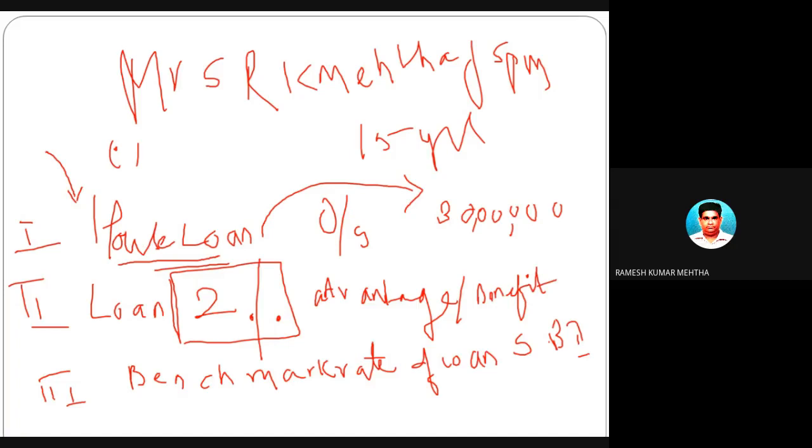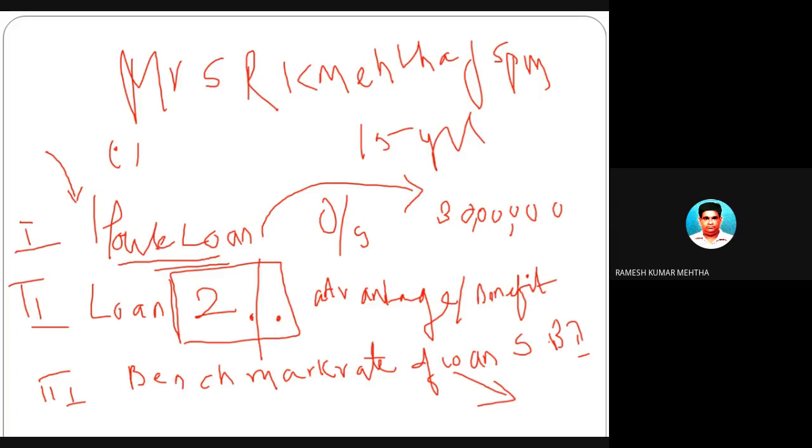And this loan is extended to the customer at a rate which is fixed by the Central Bank of India, and every bank adopts it. So that is the rate which you have to find out, and it will be given in the problem.